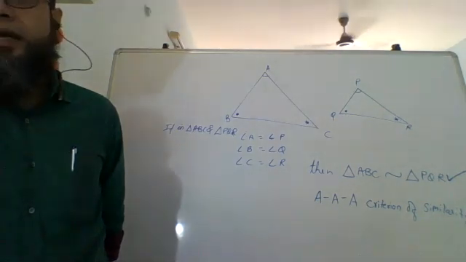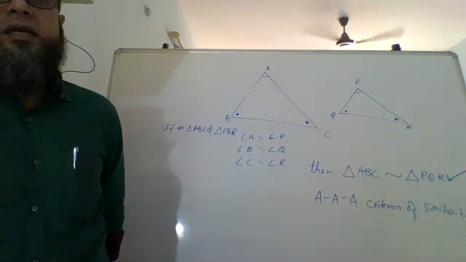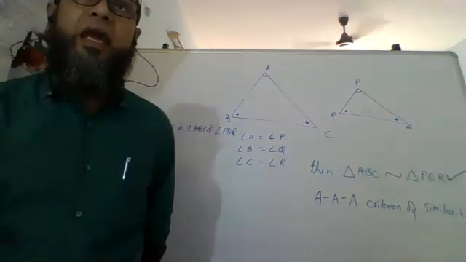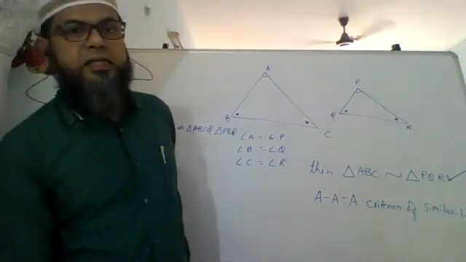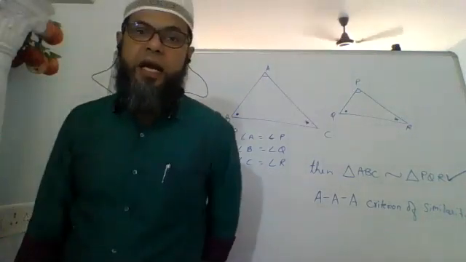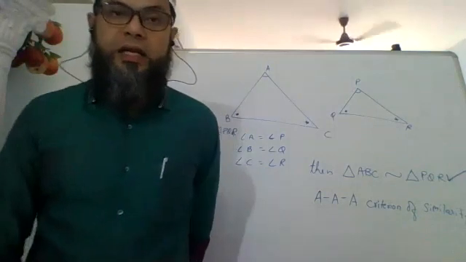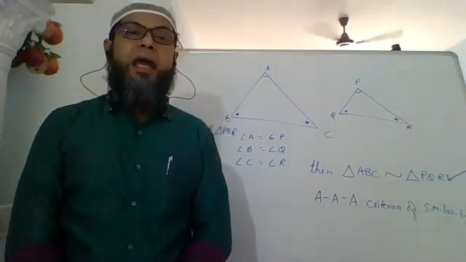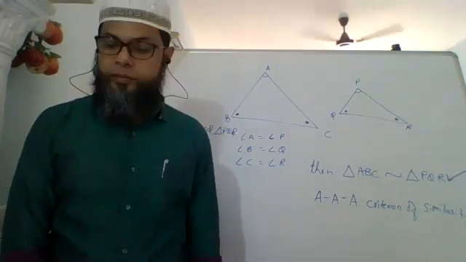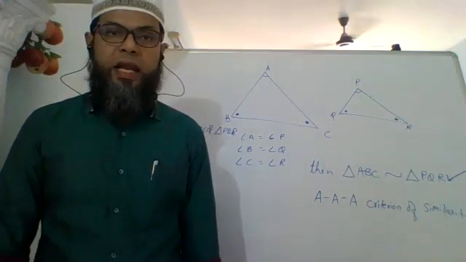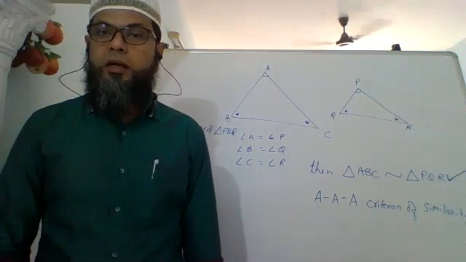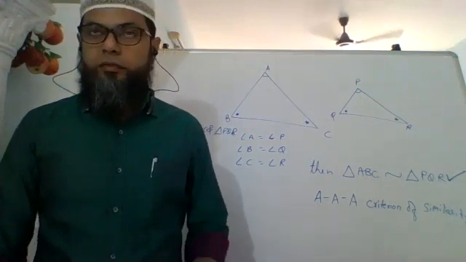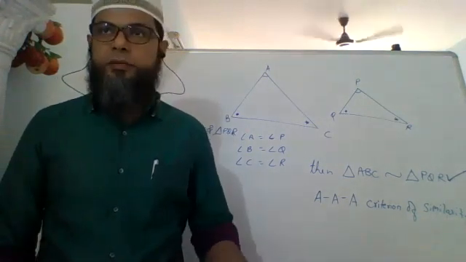Then the two triangles are said to be similar by AAA similarity criteria. Okay. Now, iske andar we all know the next step that is going to be there.